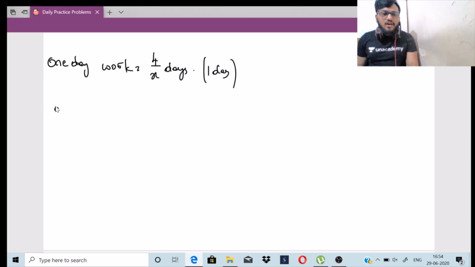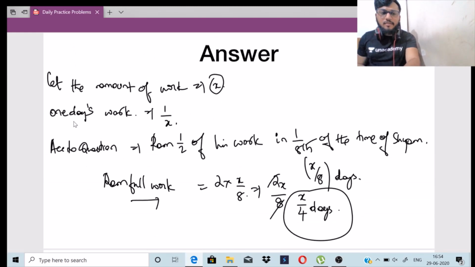Now, work done by both of them. What is the work done by both Ram and Shyam, right? 1 day work done by both of them.